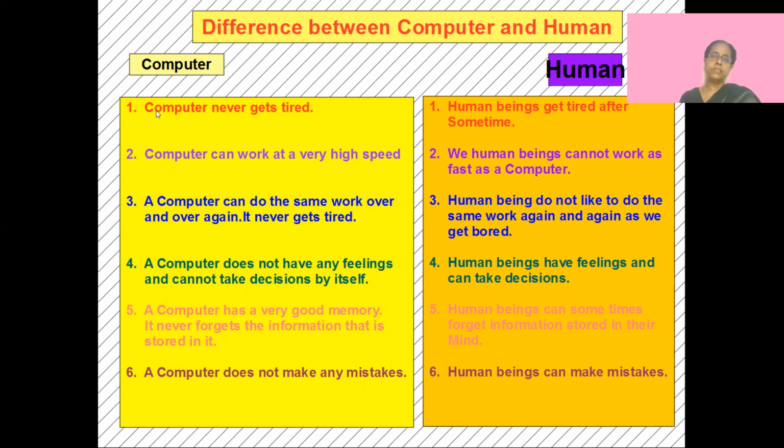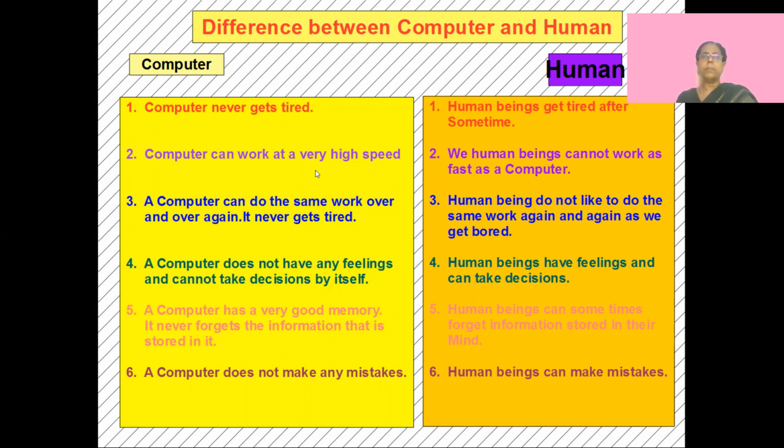Let's see the simple differences which you learned just now. A computer never gets tired. When you go to school, right from morning till 3:30, your computer is on for the different classes. It's not getting tired. Even when you see a movie, you can see another movie again. So it never gets tired. A human being will get tired after some time. When you go to school, you study and then you come back home a little tired, so you need to sleep. So the computer doesn't get tired, humans get tired. A computer can work at a very high speed.